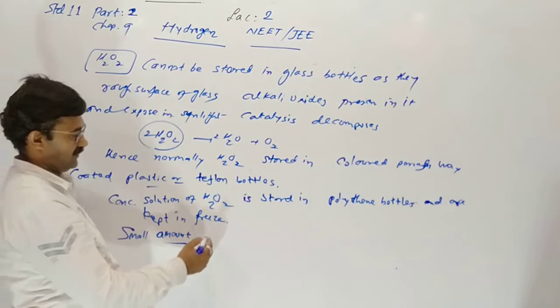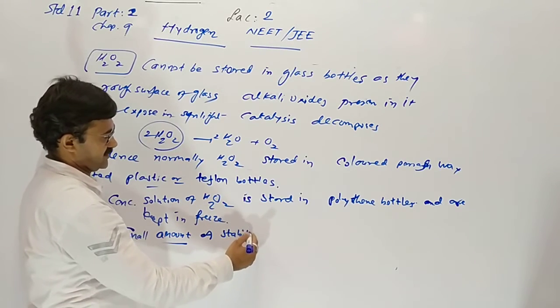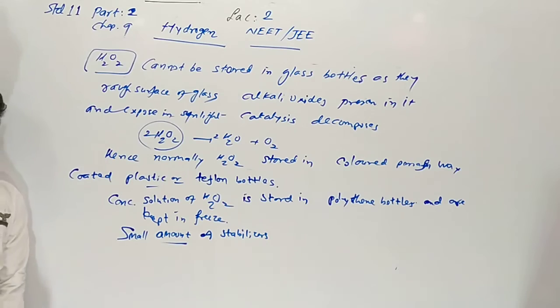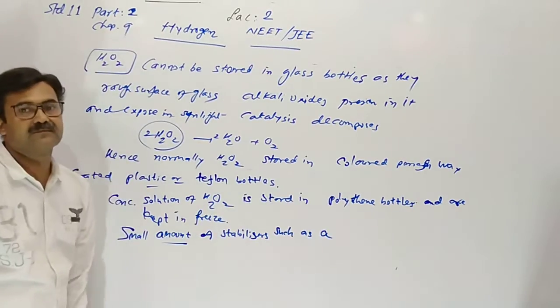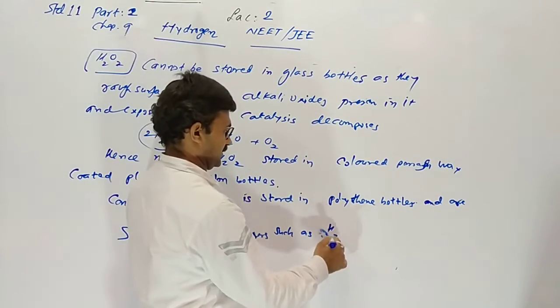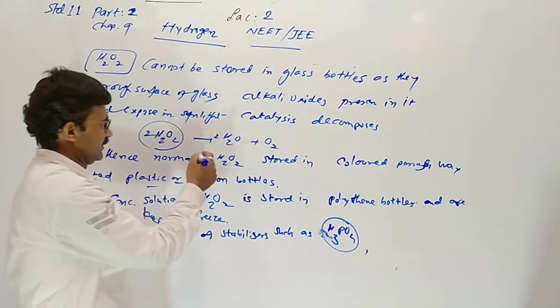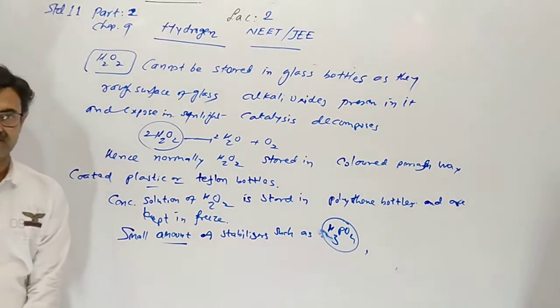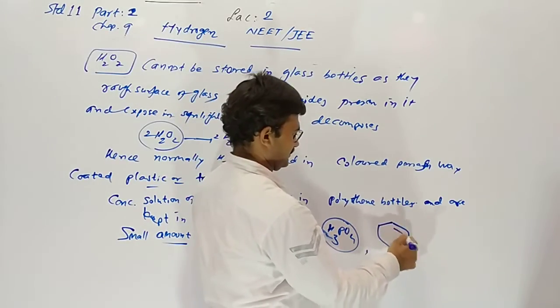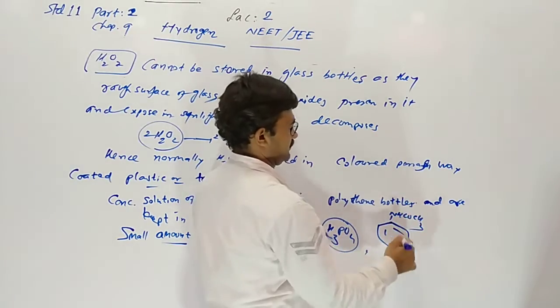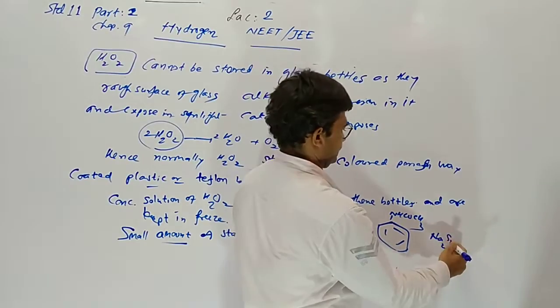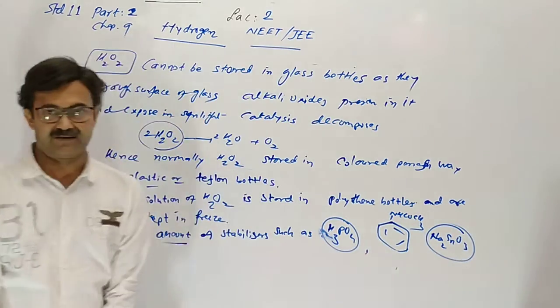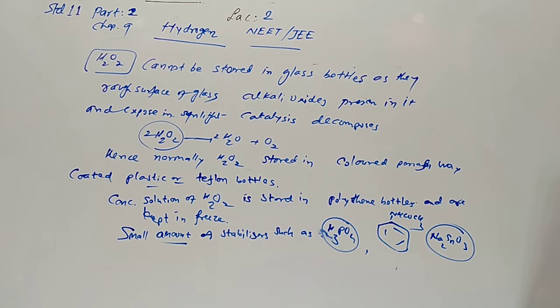Small amounts of stabilizers such as orthophosphoric acid, meaning H3PO4, acetanilide, and sodium stannate are added to stabilize hydrogen peroxide and prevent decomposition.